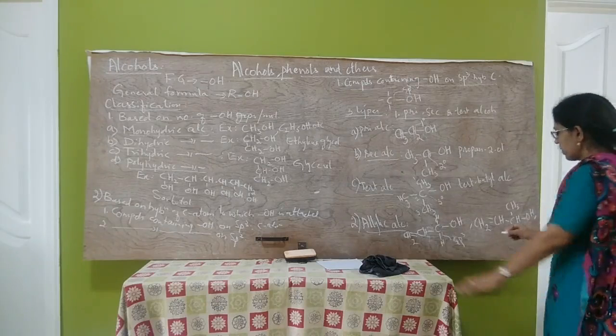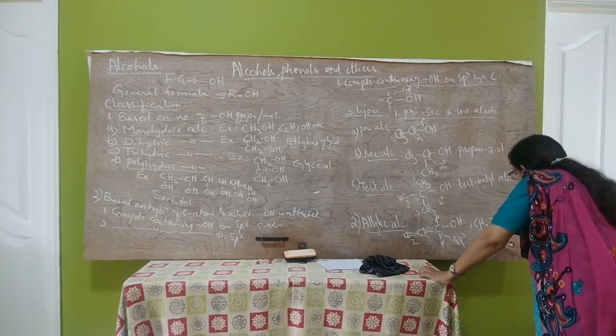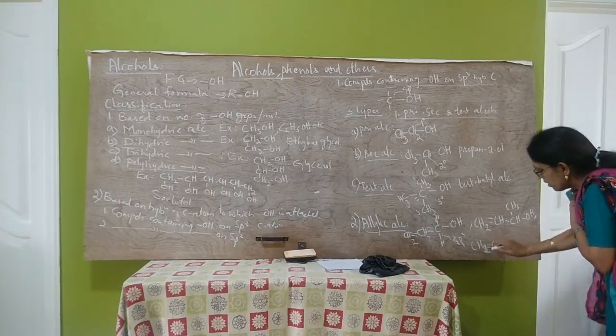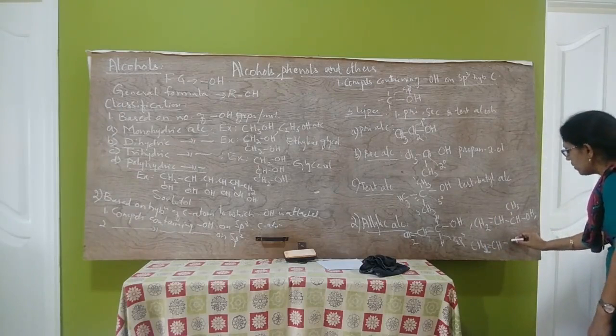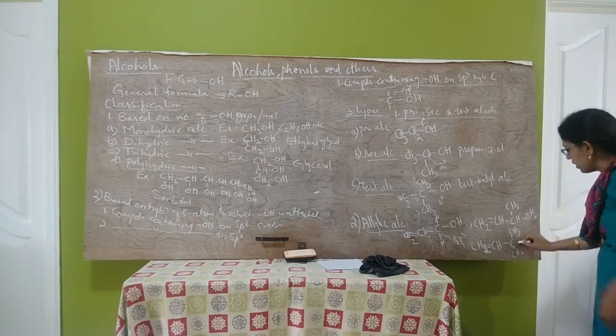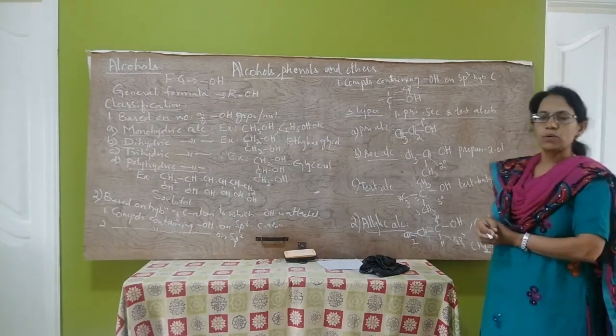One more example we can write: CH3, CH, CH3 double bond CH, single bond C, CH3. This hydrogen also we can substitute with CH3, OH. These are all allylic alcohols.